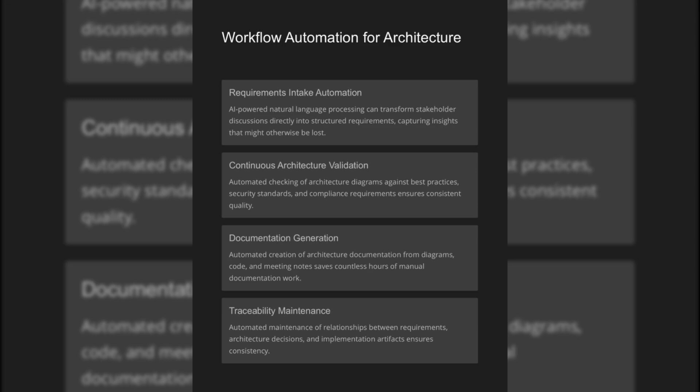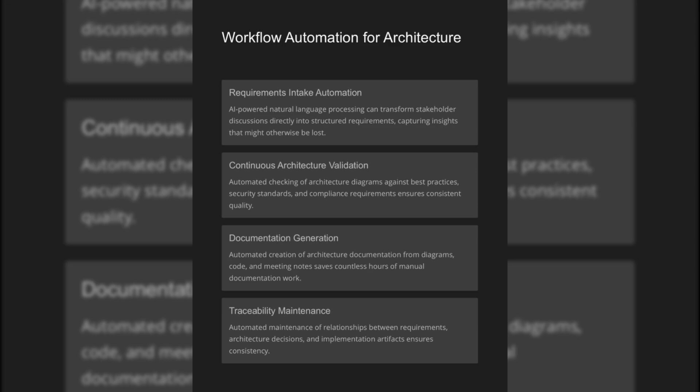AI-powered natural language processing can transform stakeholder discussions directly into structured requirements, capturing insights that might otherwise be lost. Automated checking of architecture diagrams against best practices, security standards, and compliance requirements ensures consistent quality.